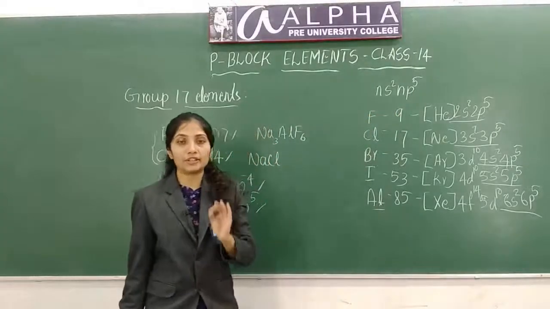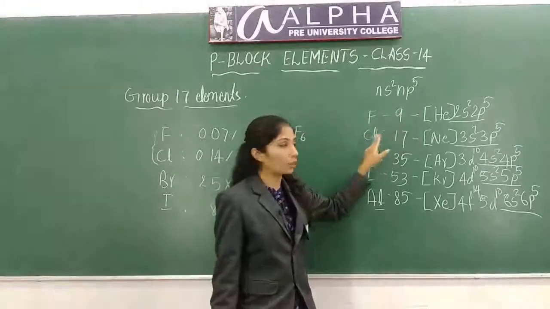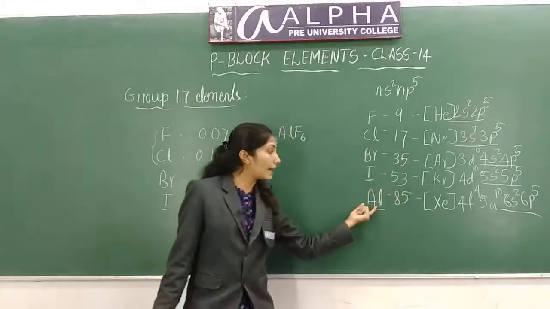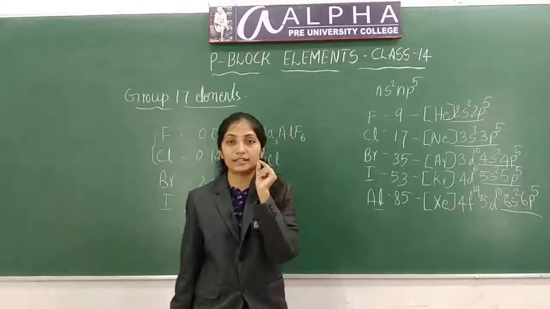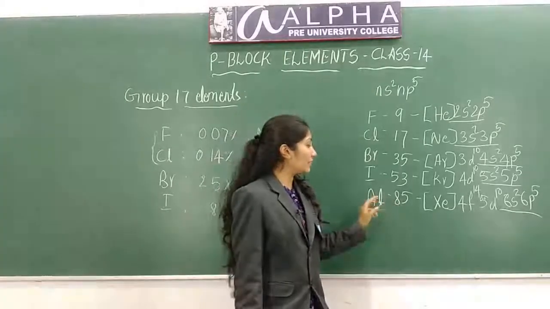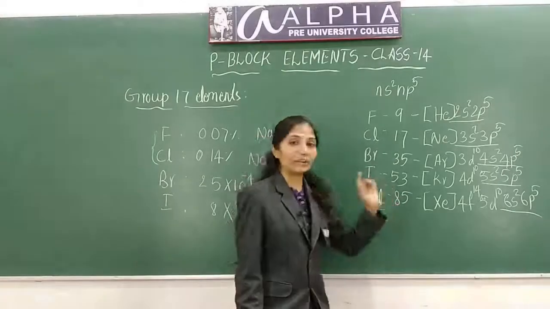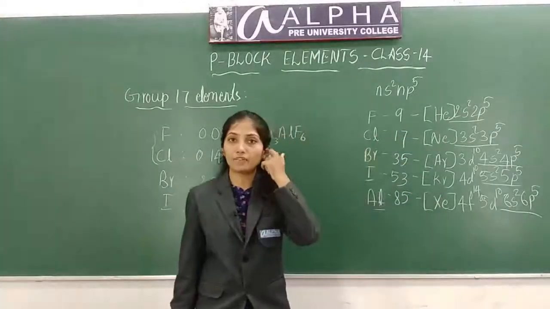Atomic number of fluorine is 9, chlorine 17, bromine 35, iodine 53, and astatine is 85. The symbol for astatine is At, and its atomic number is 85. This is how you will write the electronic configuration of the elements.